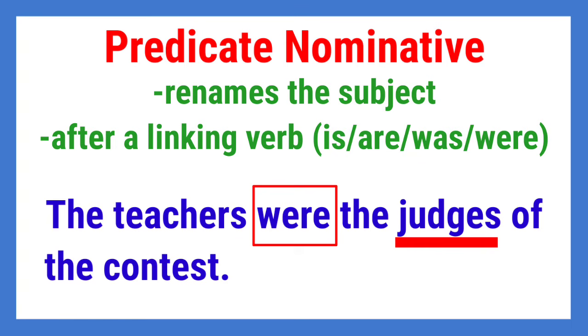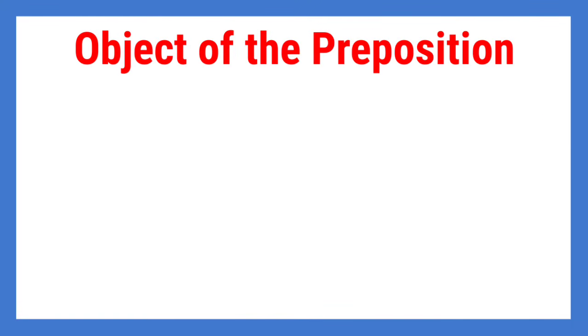And what noun follows after it? Judges. And again, it renames the subject, which is the noun teachers. It tells the role of the teachers or who the teachers were. Is it clear?